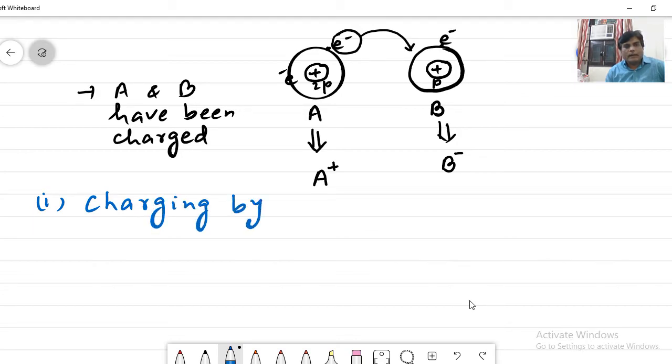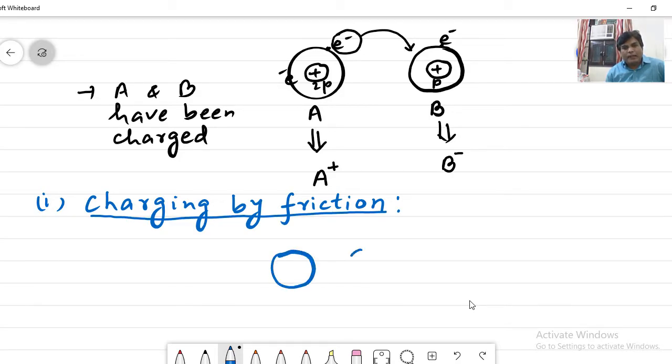Charging by friction. This is the simplest method of charging, right? What is this? Suppose we have two objects A and B. If we rub both, then what happens?